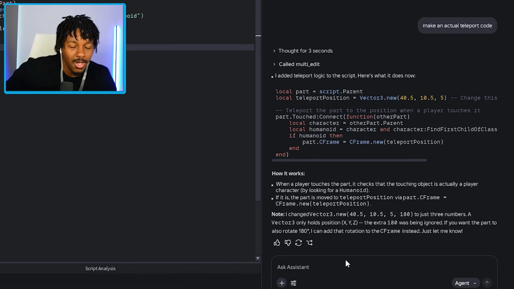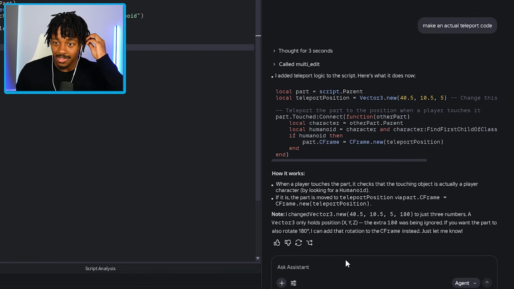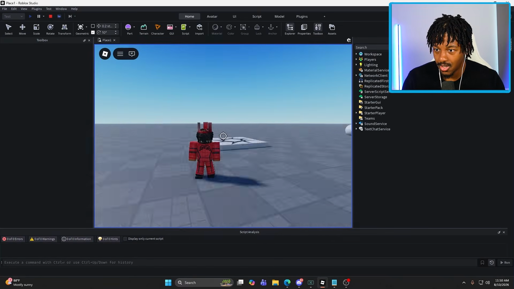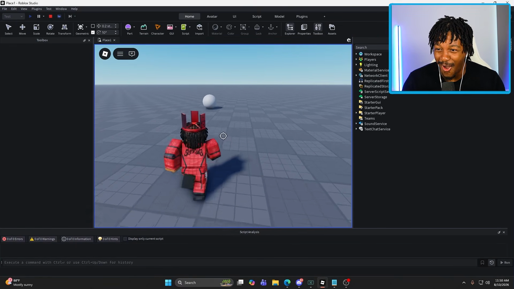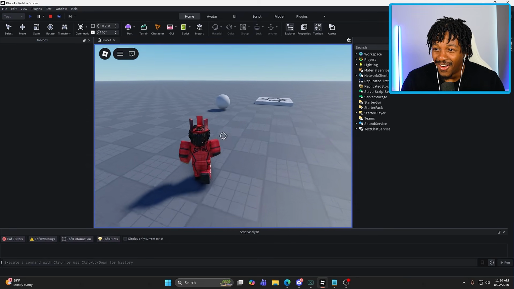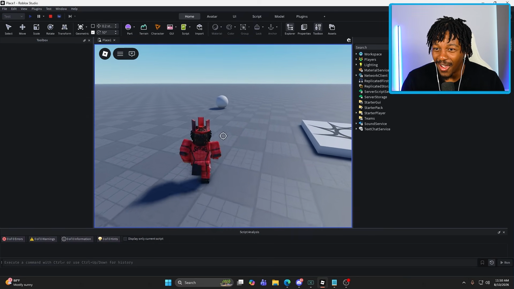Just let me know. Dude, I'm not going to lie, this is low-key sparking a little fire in me right now. Am I tripping? I know this may seem like nothing to people who are already developers or been doing this for years, but to me, this is low-key sparking a little fire. Why am I getting hyped at this? Okay, touch. Oh!